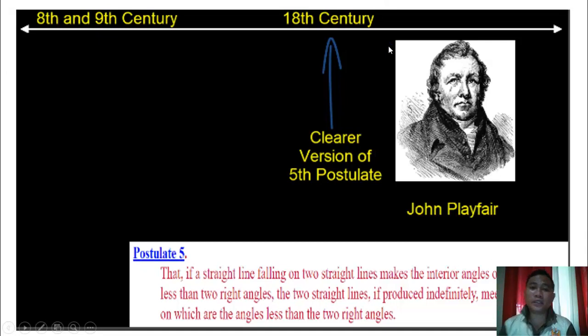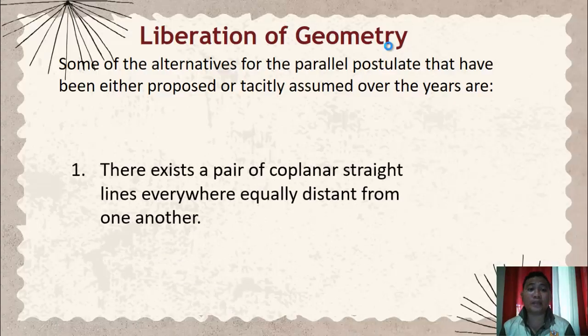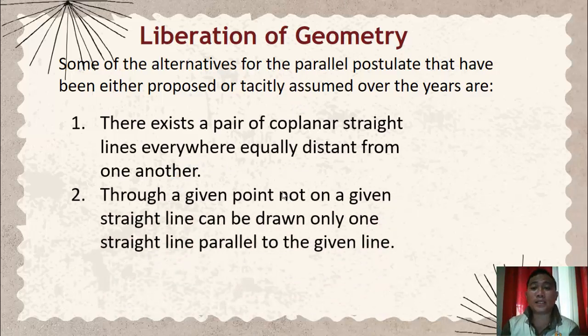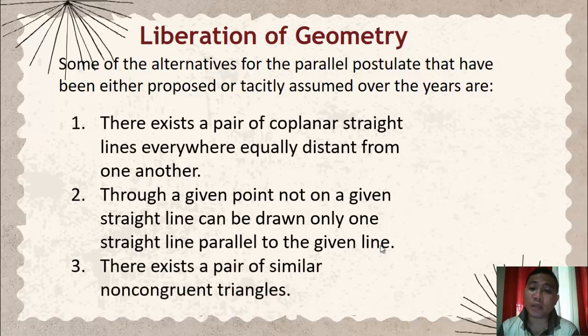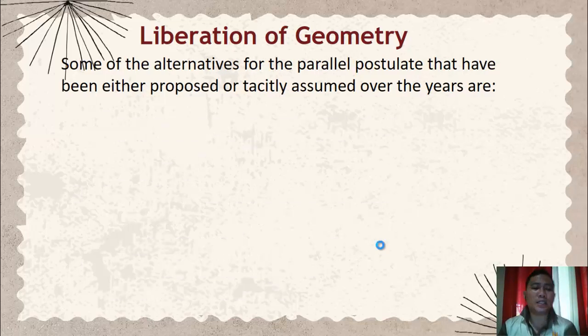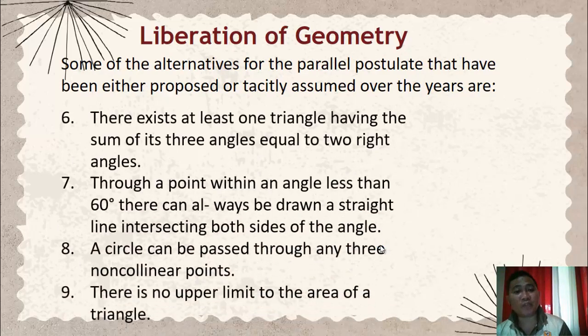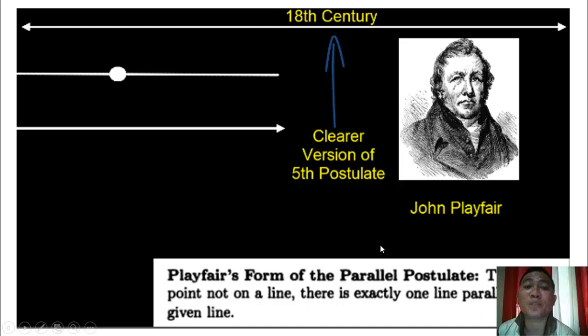However, there are alternatives of the parallel postulate sa ngayon that have been either proposed or tacitly assumed over the years. These are, una, meron talagang isang coplanar straight lines na always equidistant from each other. Yung second naman, kung may point na wala sa line L, then may line talagang dadaan sa point na parallel sa line L. Third, meron talagang pair of triangles that are similar pero not congruent. Not only triangles, but also polygons. And 6 more alternatives.